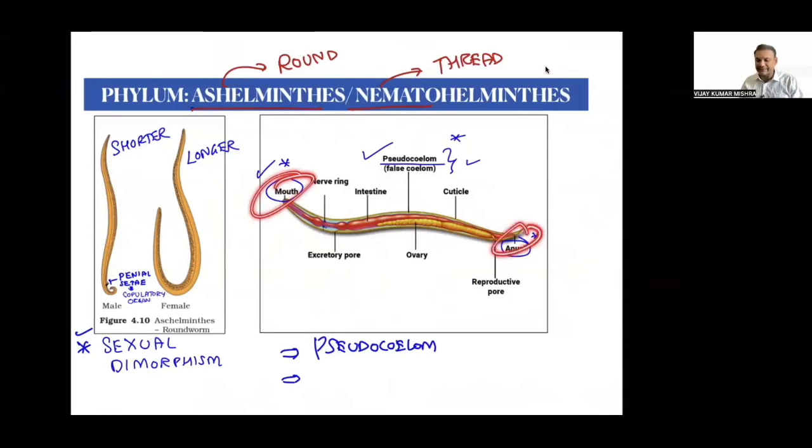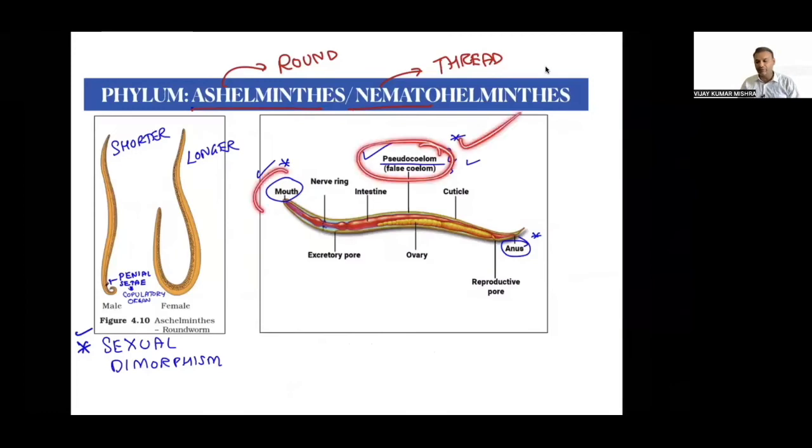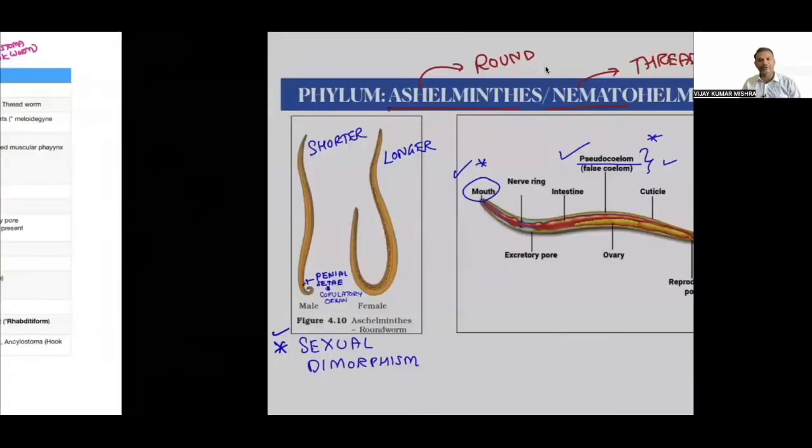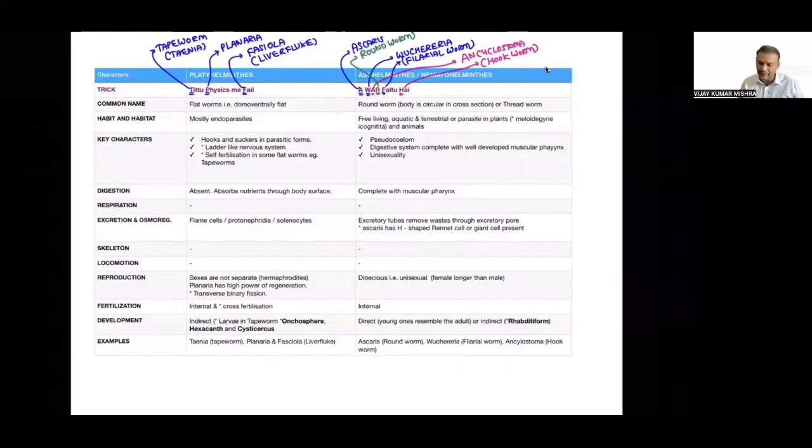Mouth is present, anus is present. It means the digestive system is always going to be complete. Pseudocoelom is again the star property that I have discussed, and I hope these points are very, very clear to you. So pseudocoelom is mentioned here, mouth is mentioned here, and anus is also mentioned. Let us discuss the table first. Common name flatworm, common name roundworm. Why? Because in cross section they look circular. They are also called threadworm because they are thread-like.